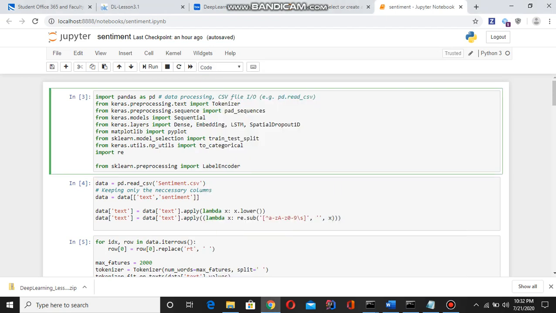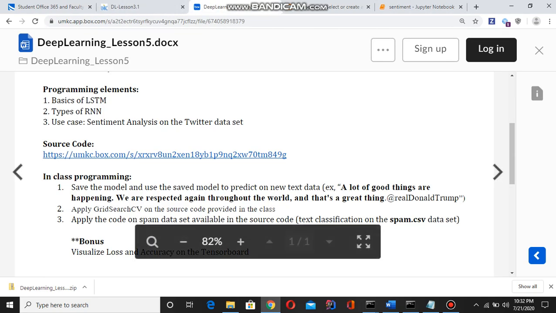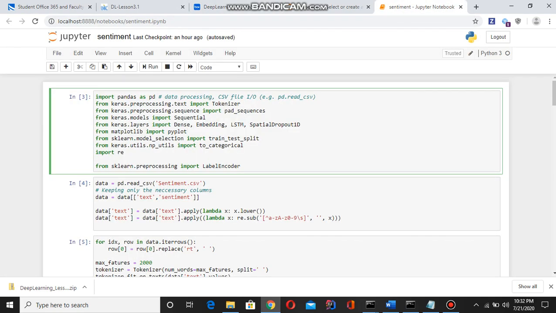Hello, in this video I'm going to explain recurrent neural networks. Here we have been given three tasks. One is sending this sequence of words, next we need to apply grid search CV, and the third one is to apply this on different spam data. For that we need to import all the required libraries.